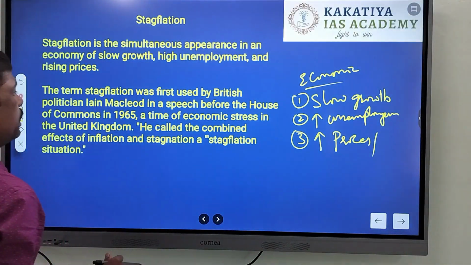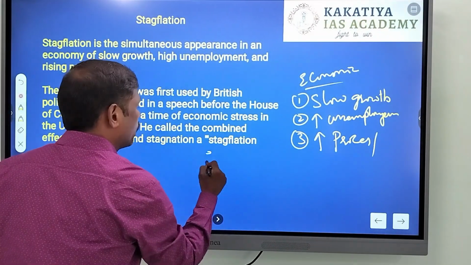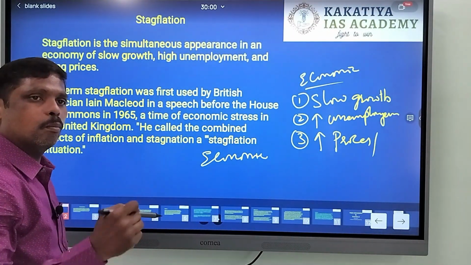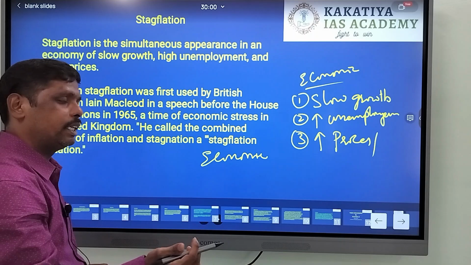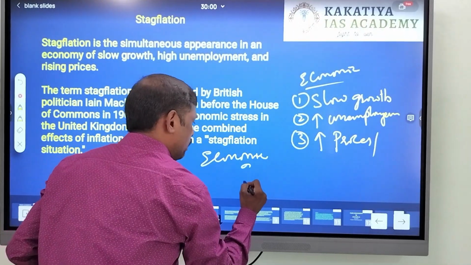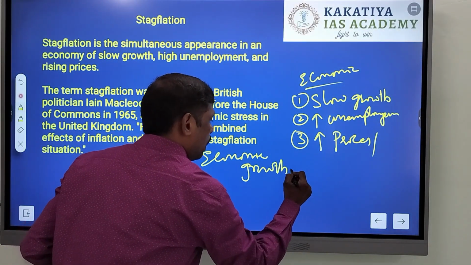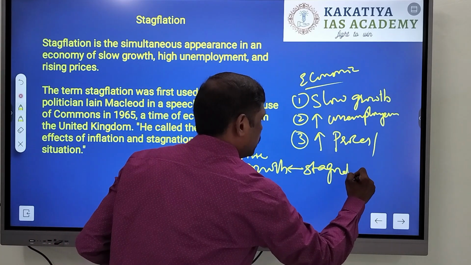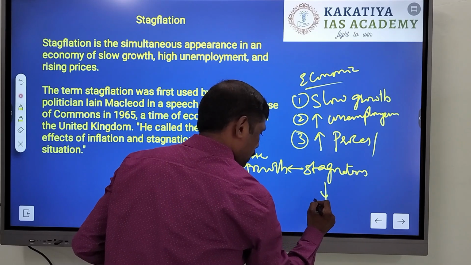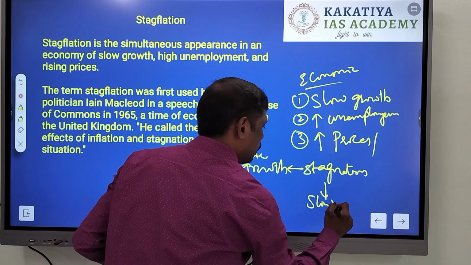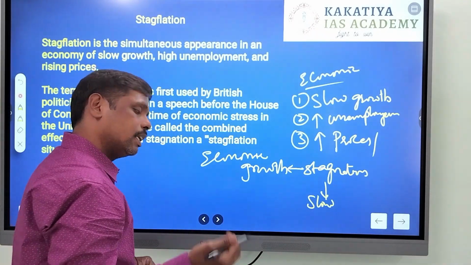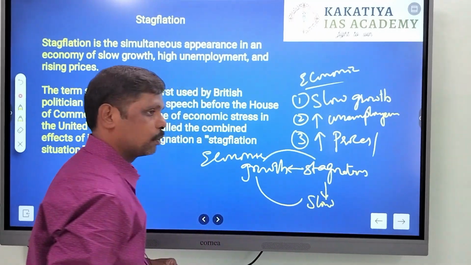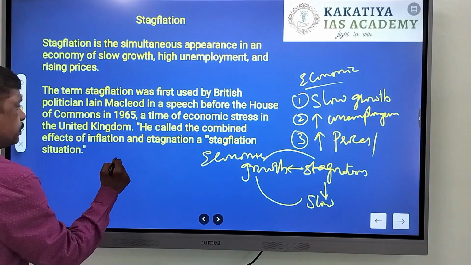So it is normally seen during the economic cycle. That means every economy moves from one stage to the other stage. So it is a cyclic phenomenon, right? There will be a growth, and this growth is followed by stagnancy. Growth is followed by stagnation. Then we see a slowdown, and if a chance, even a recession, and again there will be a growth. So all this is a cyclic process.